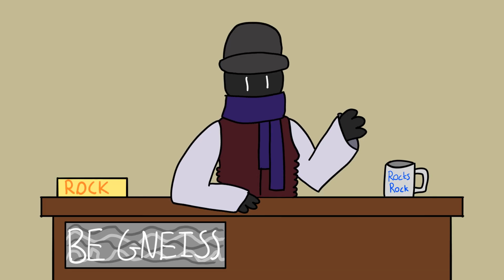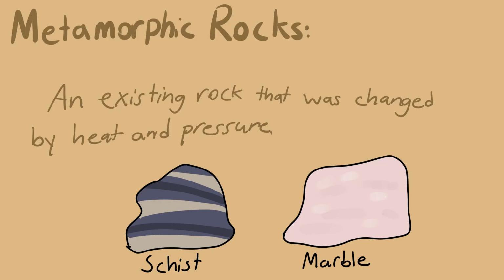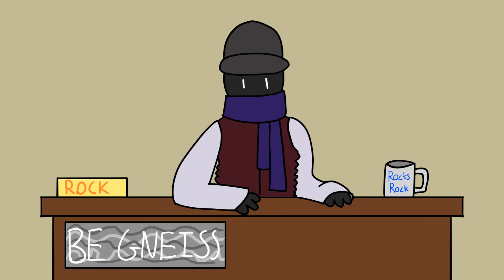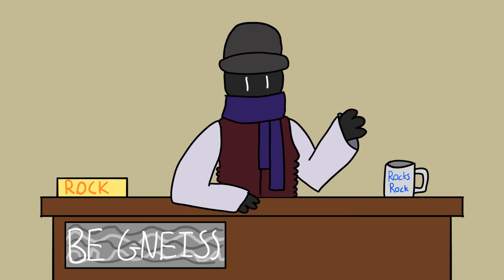The last type of rock is metamorphic. These rocks are the result of an existing rock, which can be of any type, being exposed to extreme conditions that cause it to change permanently. It's like a Pokemon evolution. The Pokemon is still the same, but it's changed to a different form. Or if you're not friendless enough to understand that analogy, think of a caterpillar turning into a butterfly. They are generally formed deep within the Earth's crust.